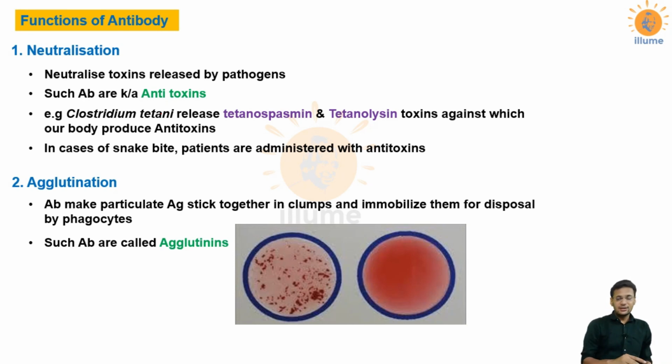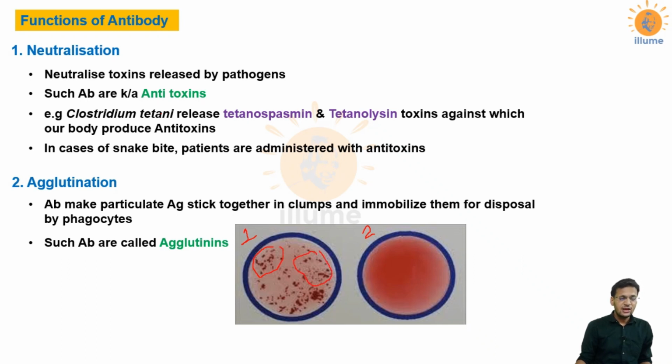See in this figure you can clearly see agglutination of antigens. This is the first dish and this is the second dish. In the second dish you can clearly see the presence of blood, but no agglutination has taken place. But in the first figure you can see the RBCs have clumped together.